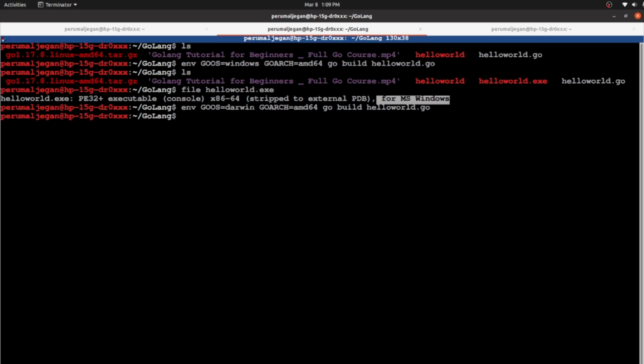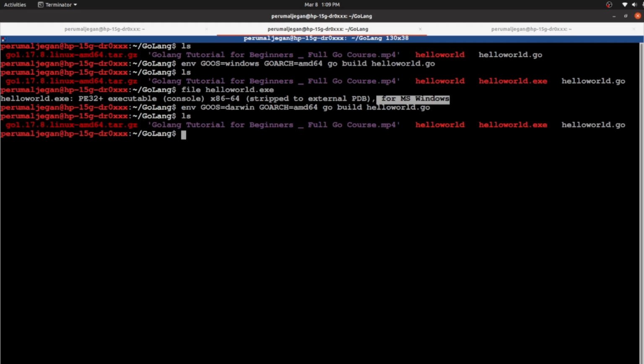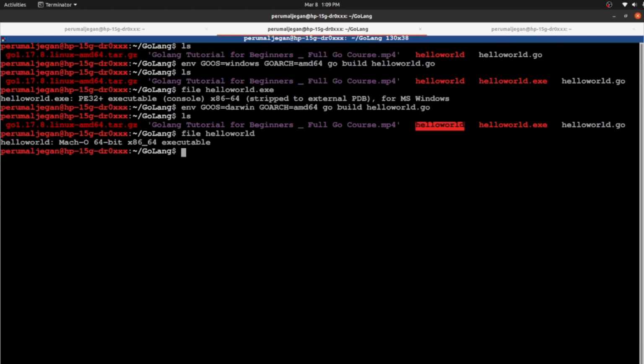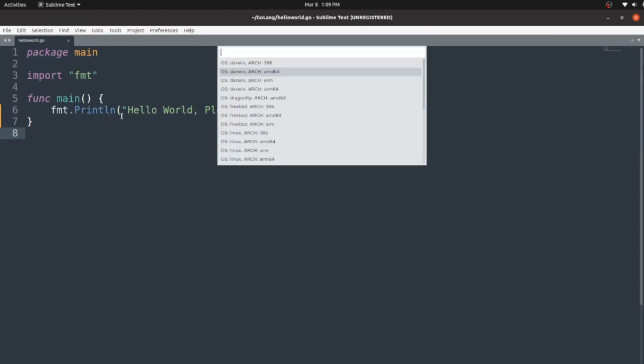It takes a few seconds, and I'm simply trying to find the file type here. So here it just overwrote the same file, hello world, and I can see the file type here. This is for Mac OS, Macintosh, and 64-bit executable once again. So yeah, this is the simple one.